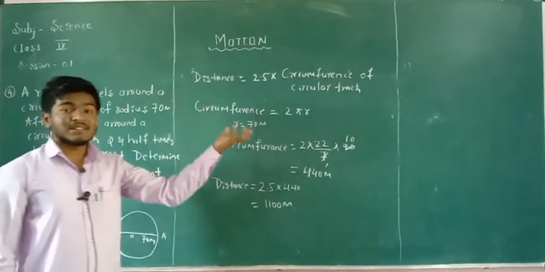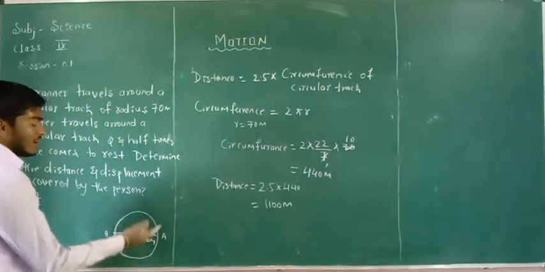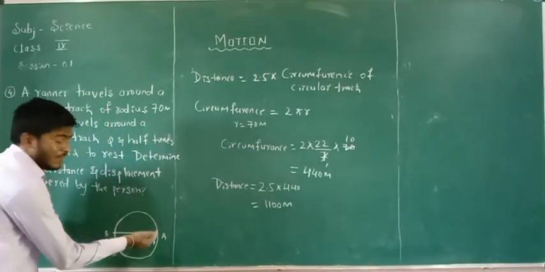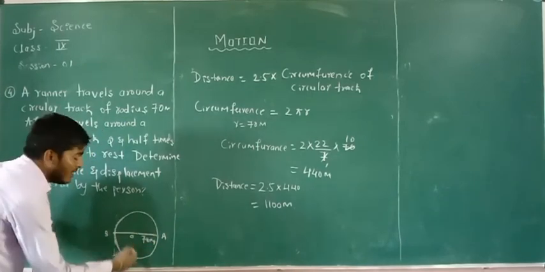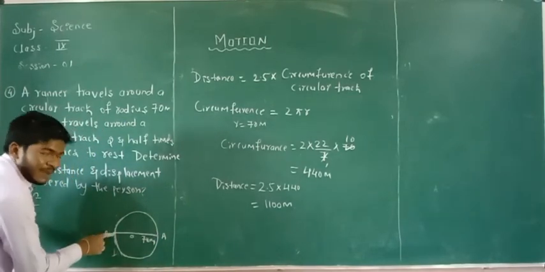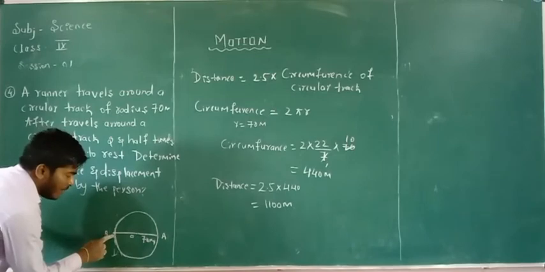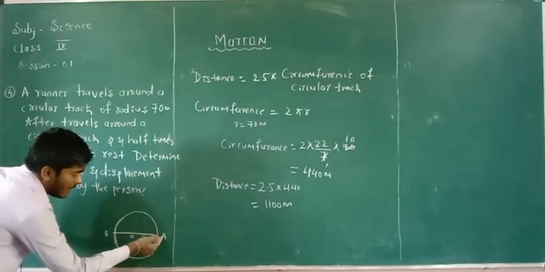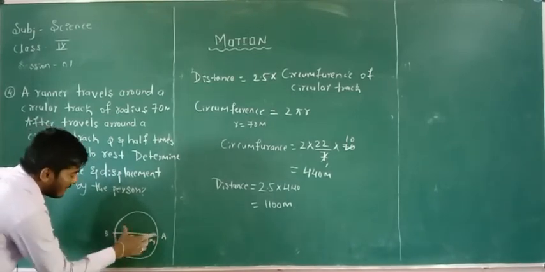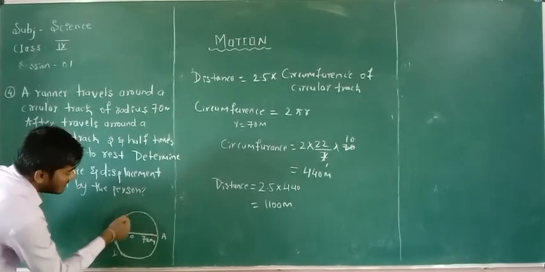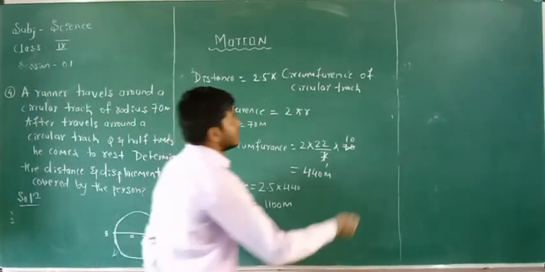Then what about the displacement? Remember here, he covers the circular track 2.5 times, and again he comes to rest at the point B. So the distance from A to B is nothing but the half circle, the circumference of the half circle.